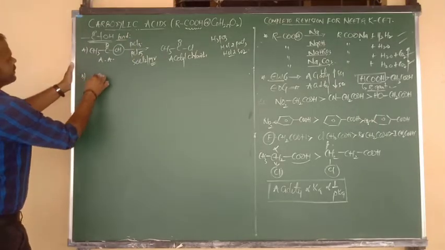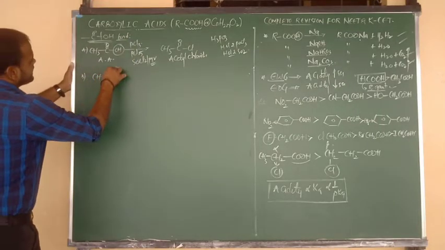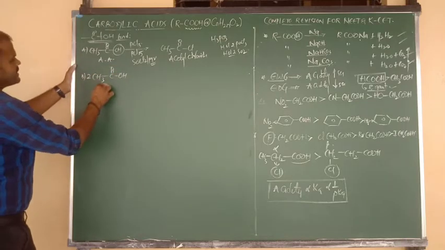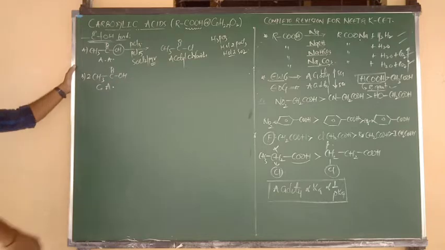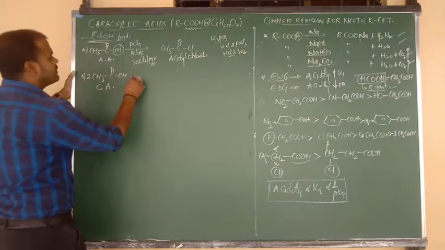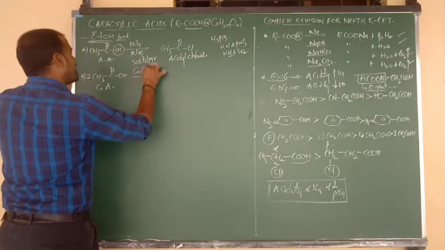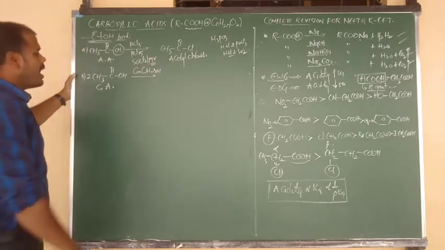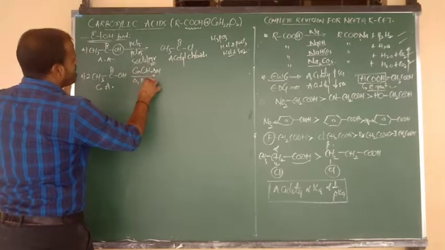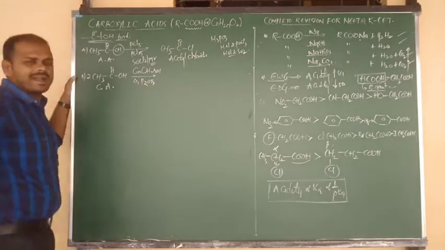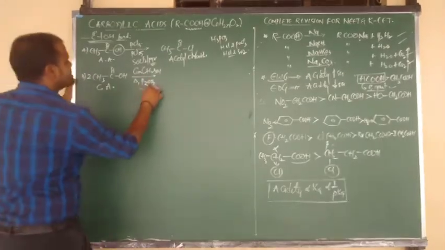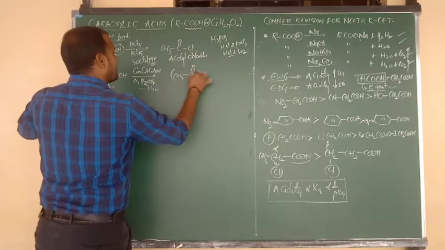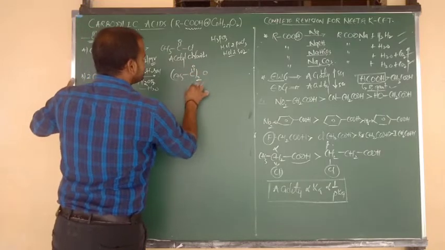Next, again carboxylic acids. How many moles am I going to consider? 2 moles of carboxylic acid, or we can say 2 moles of acetic acid. Upon heating with concentrated H2SO4, which acts as a dehydrating agent, or upon heating with P2O5, which also acts as a dehydrating agent, after the loss of a water molecule, we get the product, which is nothing but acetic anhydride, CH3C double bond O taken twice with O.